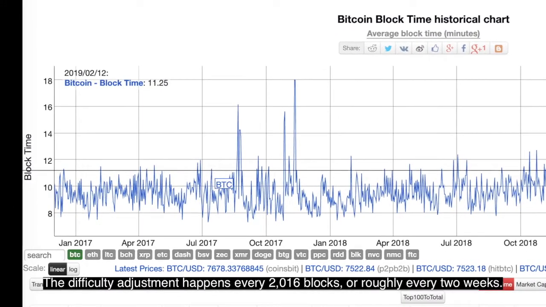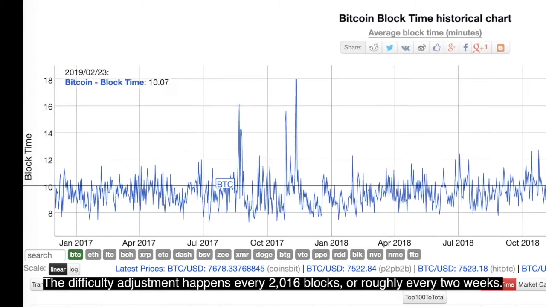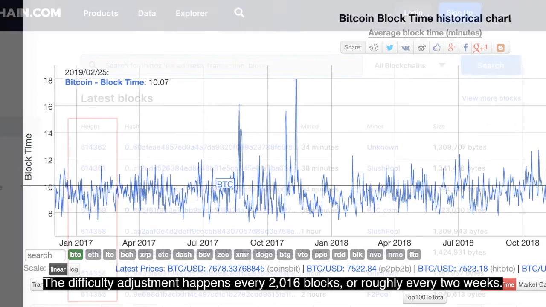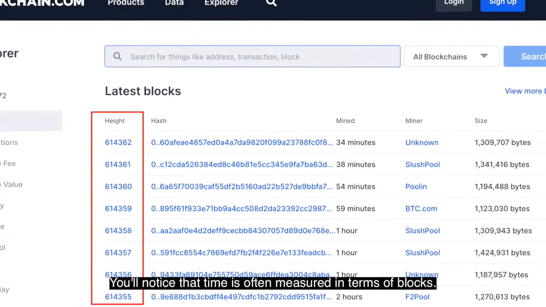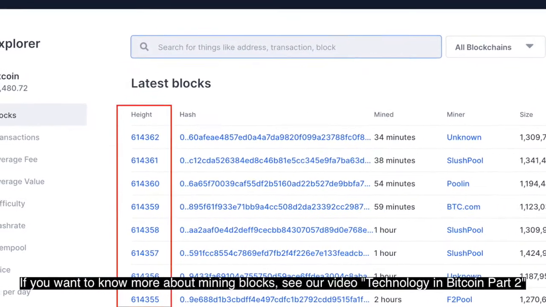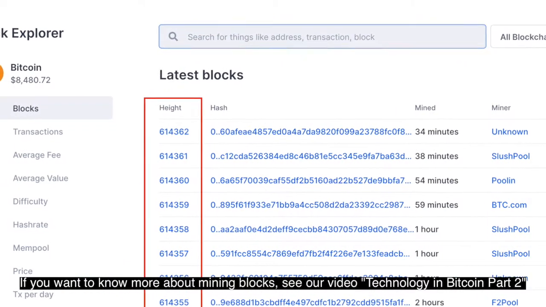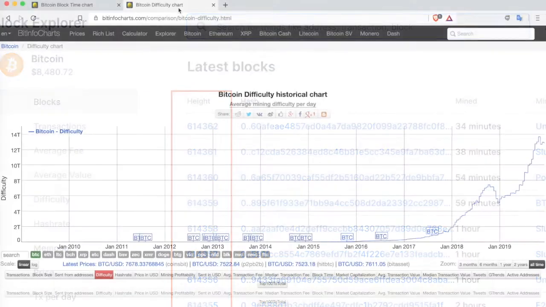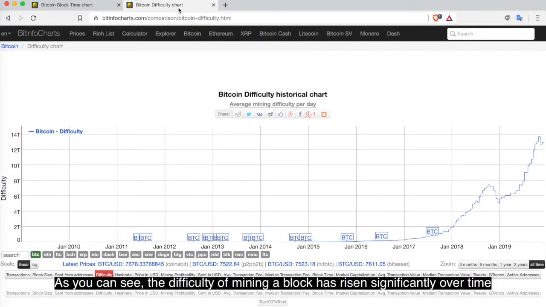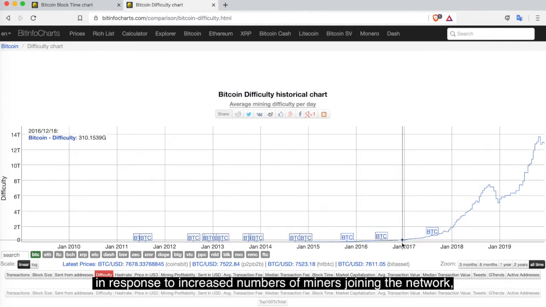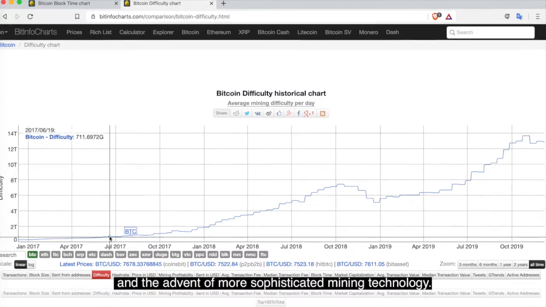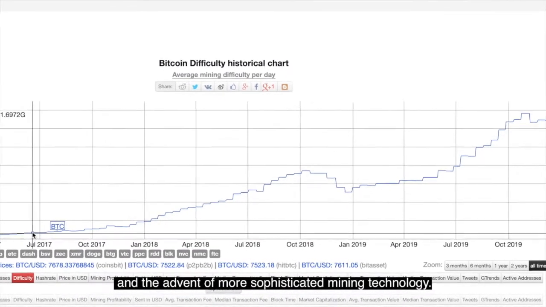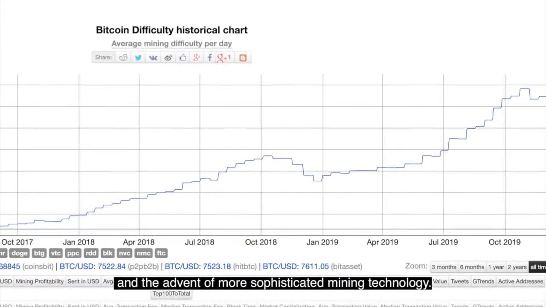The difficulty adjustment happens every 2016 blocks, or roughly every 2 weeks. You'll notice that time is often measured in terms of blocks. If you want to know more about mining blocks, see our video Technology in Bitcoin Part 2. As you can see, the difficulty for mining a block has risen significantly over time in response to increased numbers of miners joining the network and the advent of more sophisticated mining technology.